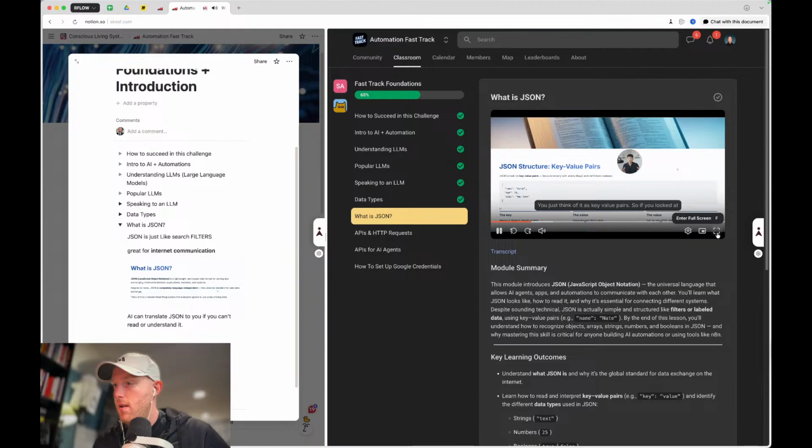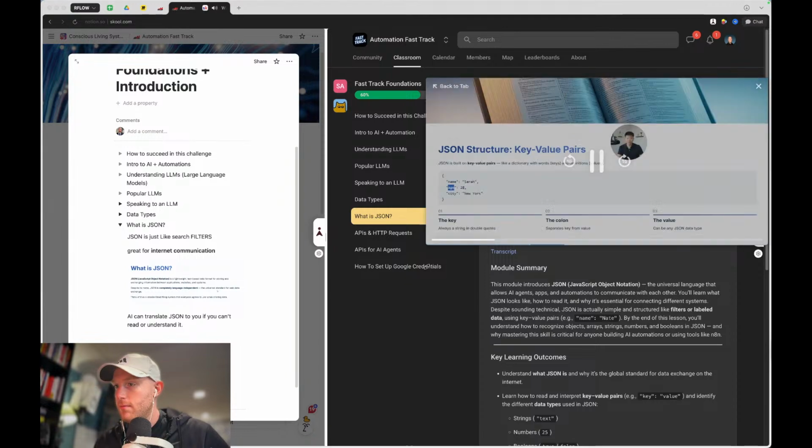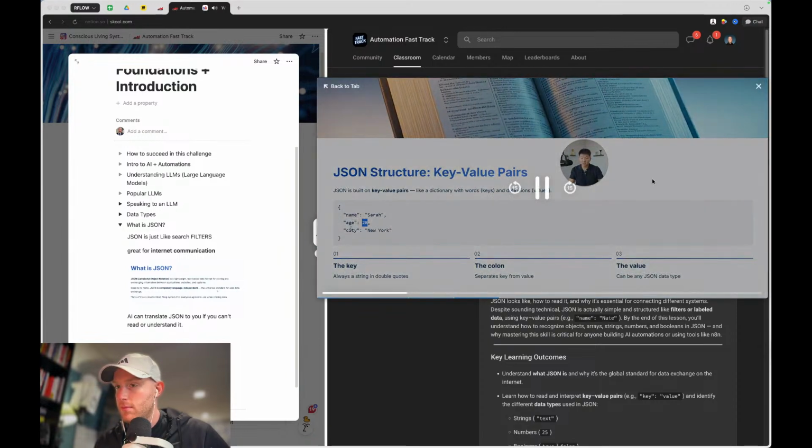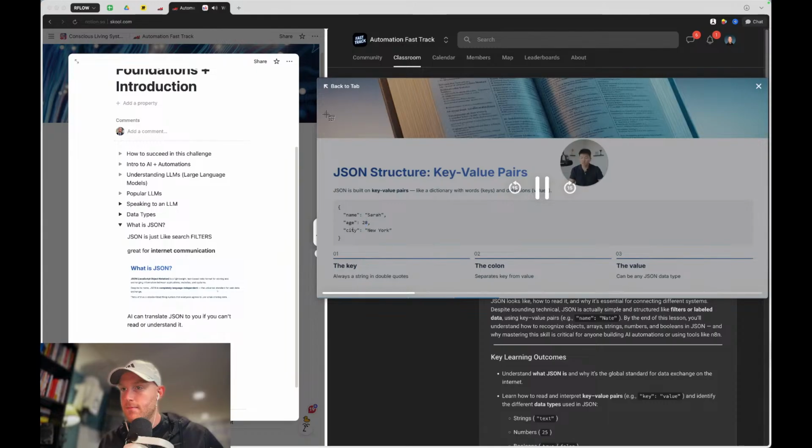You just think of it as key value pairs. So if you looked at this, you could tell me exactly what this is telling us, right? It's telling us that a person, their name is Sarah, their age is 28, and the city they live in is New York. That's super simple. It's English. It's basically, hey, here's the key, and here's our value. So mine would be name, Nate, age, 23, city, Chicago.